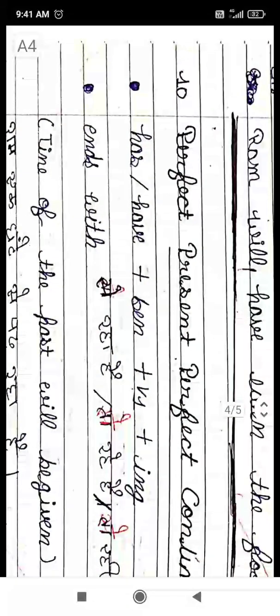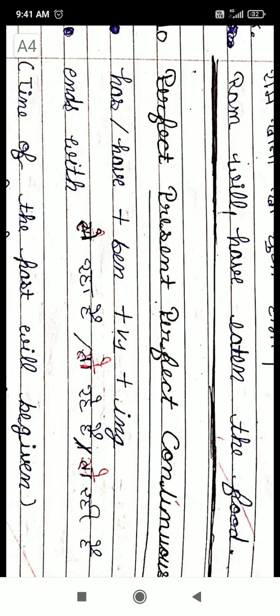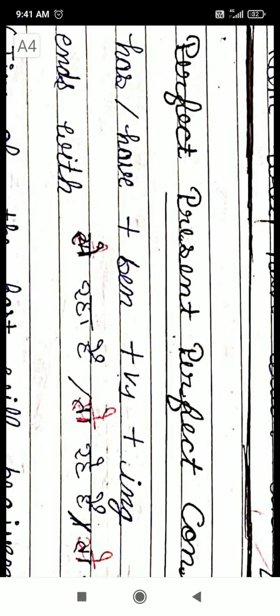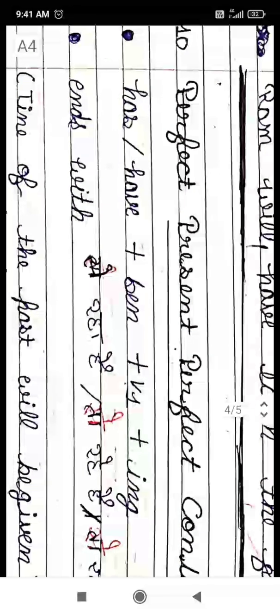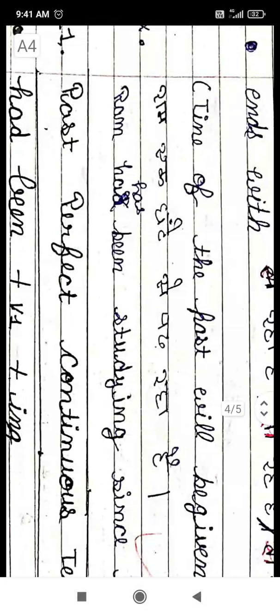Now present perfect continuous tense. Present perfect continuous tense is used to describe those actions which started in the past but they are still in continuation. Like, I have been studying in this school for 2 years. Now the action started in the past, but the action is still in continuation. So there you will use present perfect continuous tense.